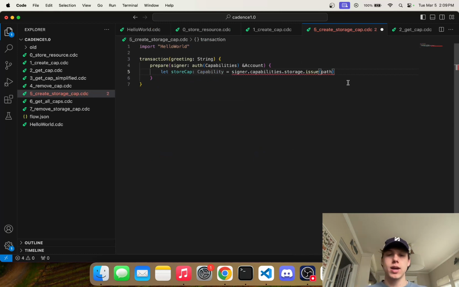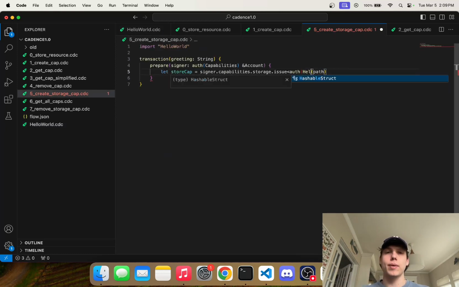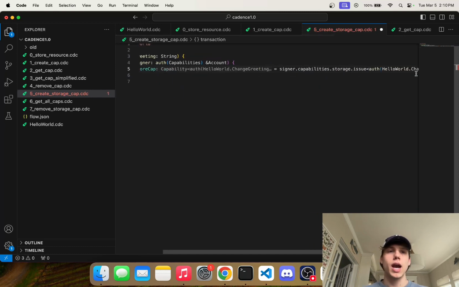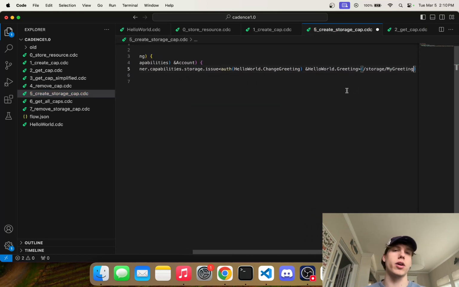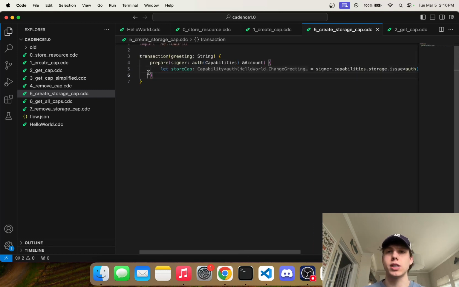So in this case, what we can say is we're going to give the capability an authorized entitlement to the change greeting. So this capability can change our greeting. So we can do that by saying hello world.change greeting, right? This is an entitlement right here, and then the reference, which is hello world.greeting. Okay, and then the path, which will be /storage/ and then you could provide anything here. Let's just say like my greeting or something. I don't know, or my change greeting. We'll just provide my change greeting.